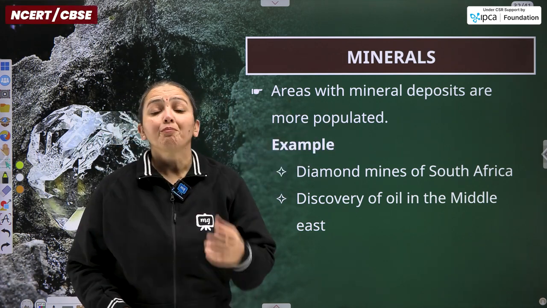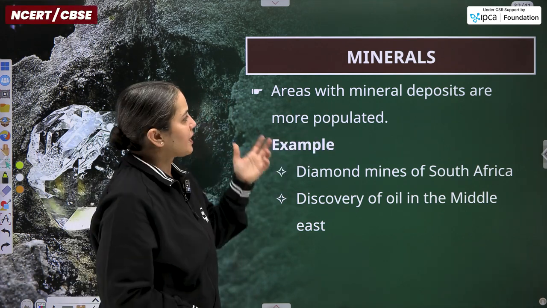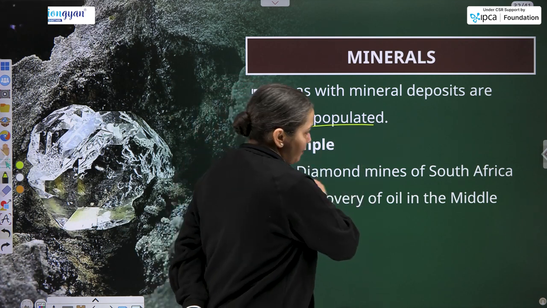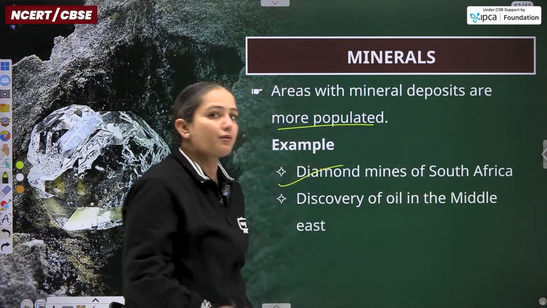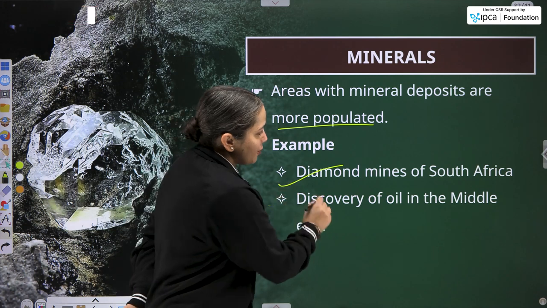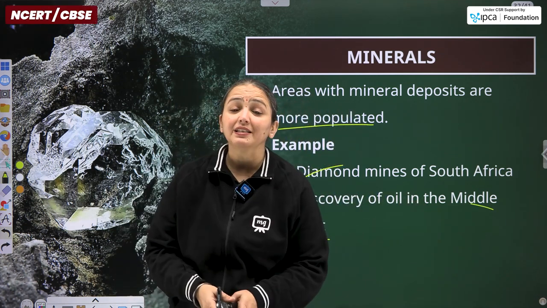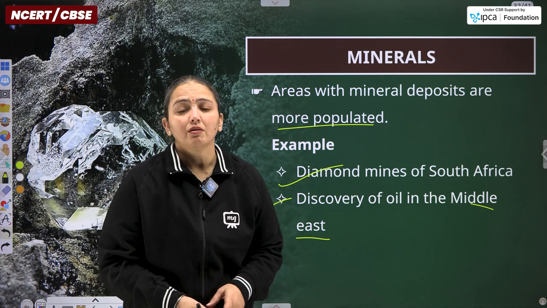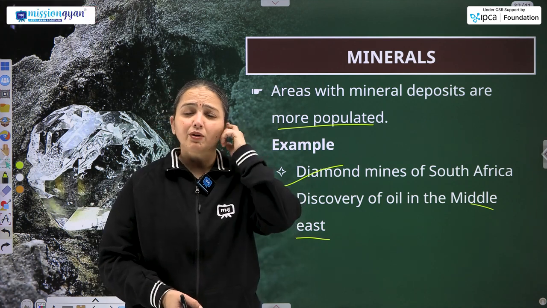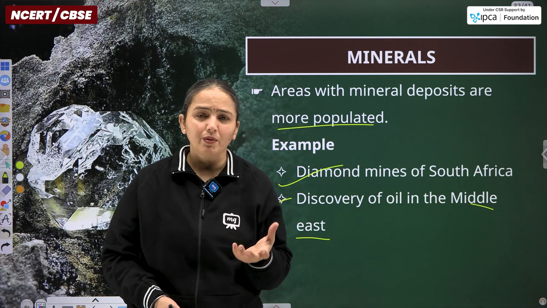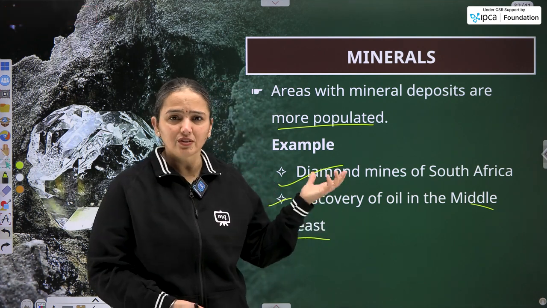Then particularly minerals, the availability of minerals. Areas with mineral deposits are more populated, likewise the diamond mines of South Africa. Discovery of oil in the Middle East, that is the Middle Eastern Asian nations, Dubai, Iran, Iraq, those particular parts of the world, over there oil has been discovered, not now, but since centuries or since a while.